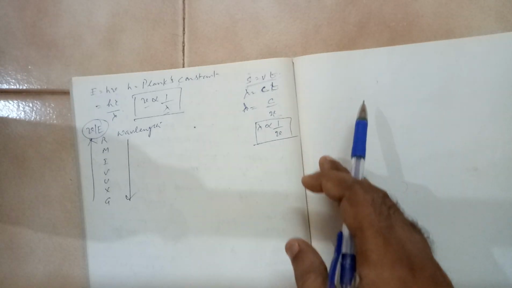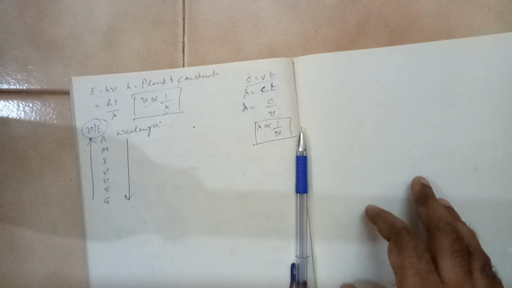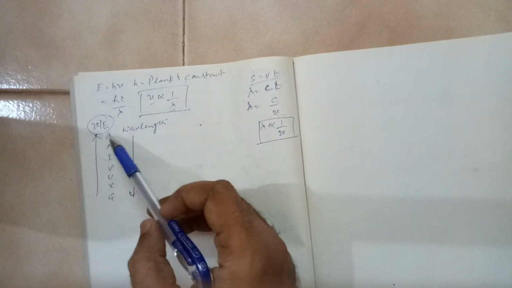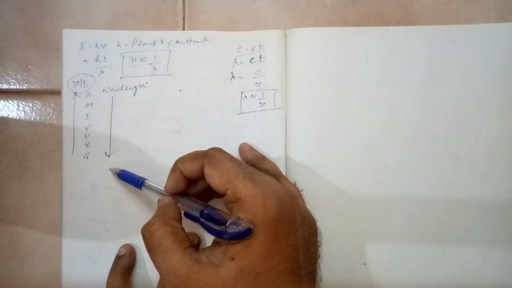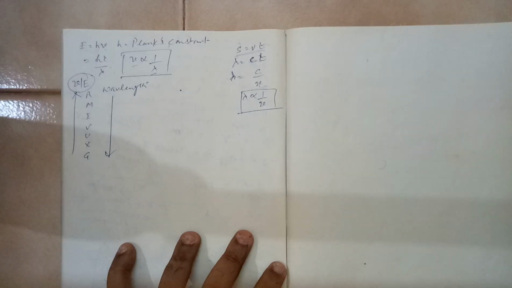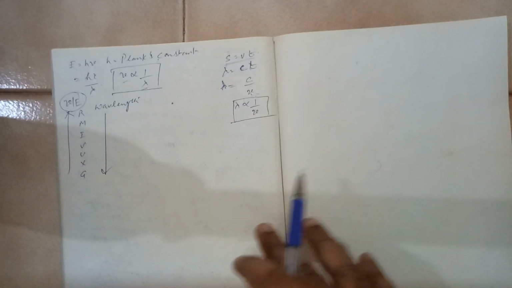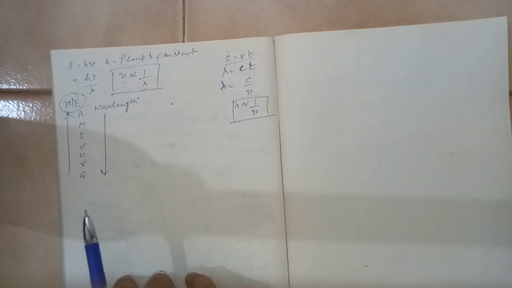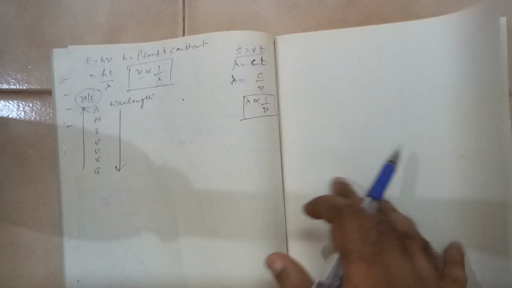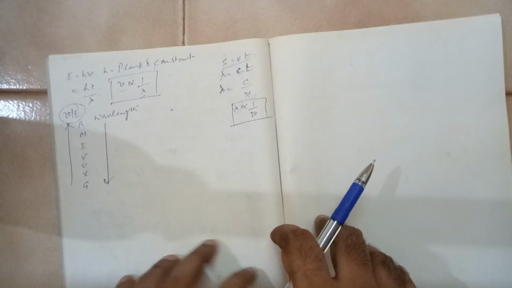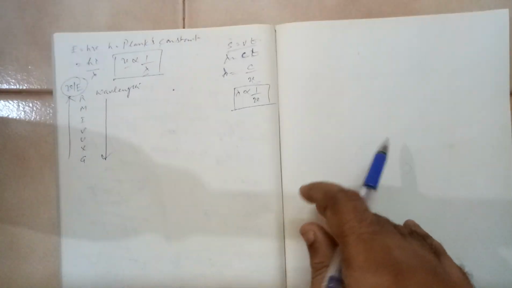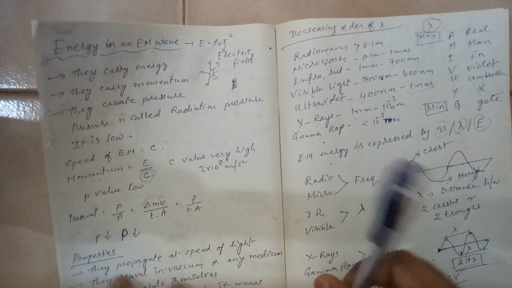So here also you can see that lambda and frequency are inversely related. That means very low lambda will have very high frequency. So the situation is like this. Here we have classified in terms of decreasing wavelength. So if this is the flow of decreasing wavelength, the reverse will be the direction of frequency. So from gamma to radio wave, when you move, the frequency is increasing, the energy is increasing, but the wavelength is dropping.